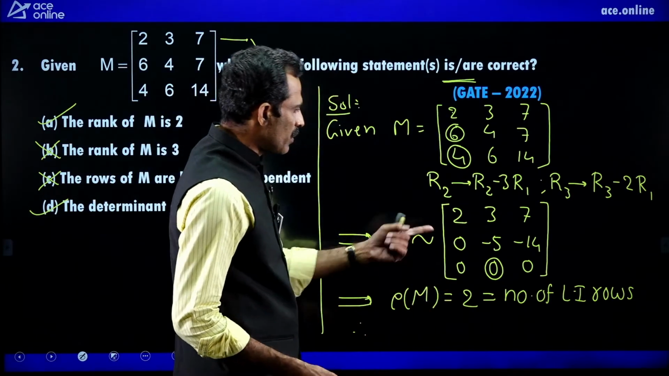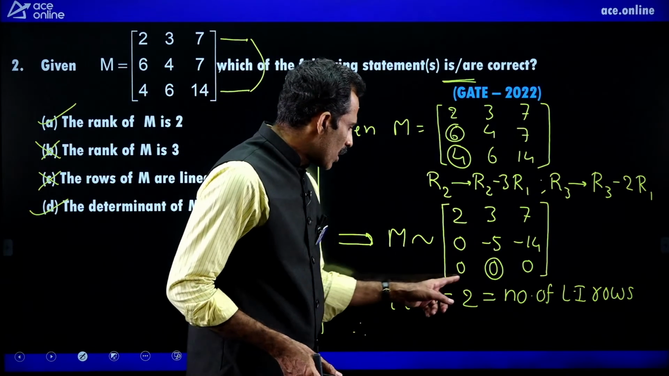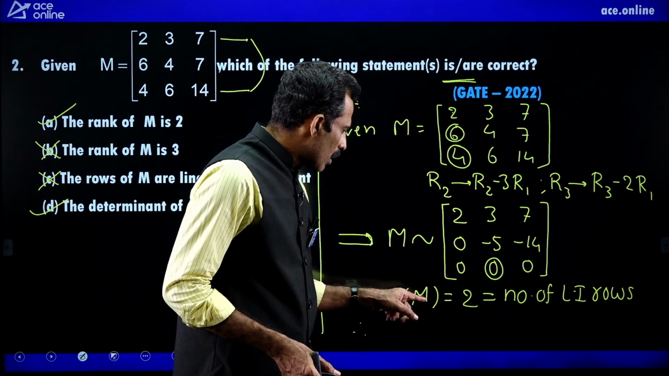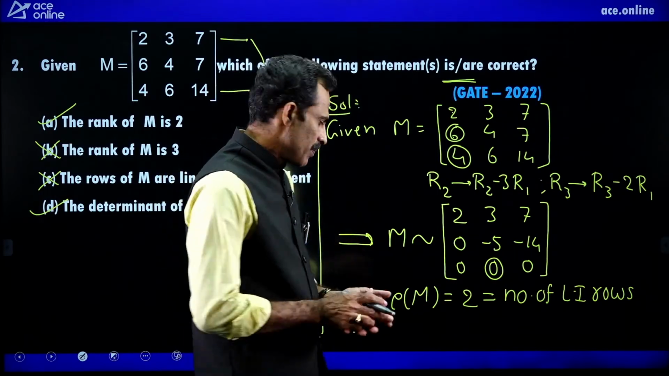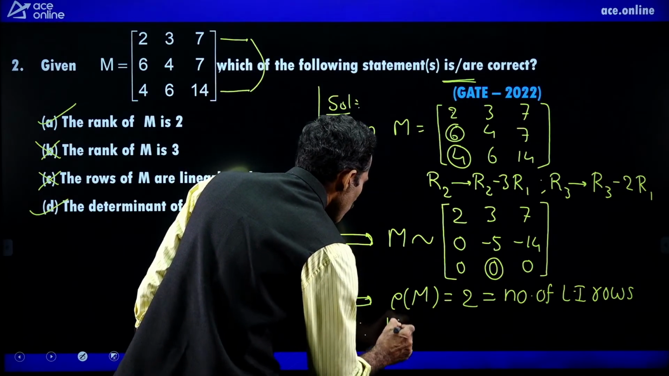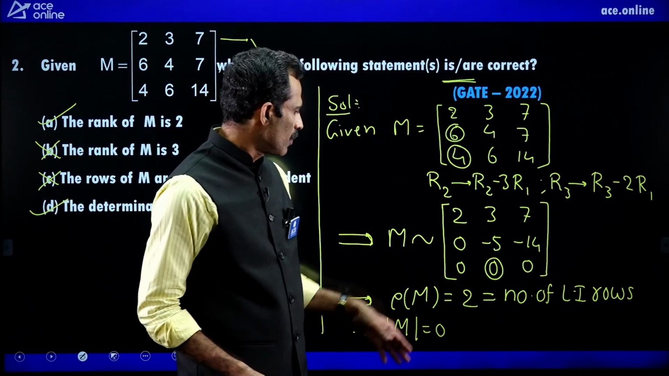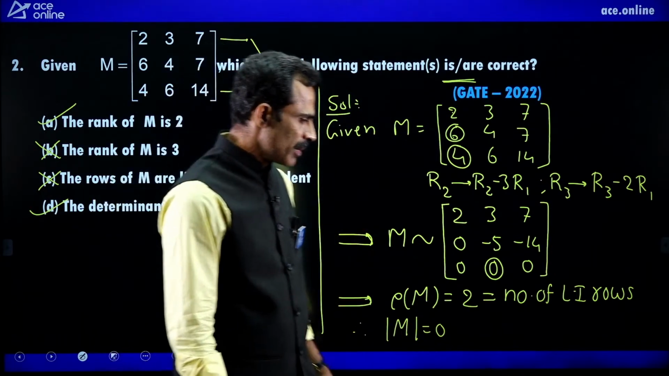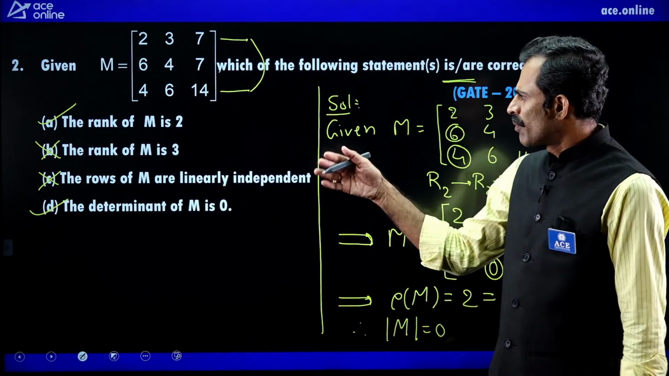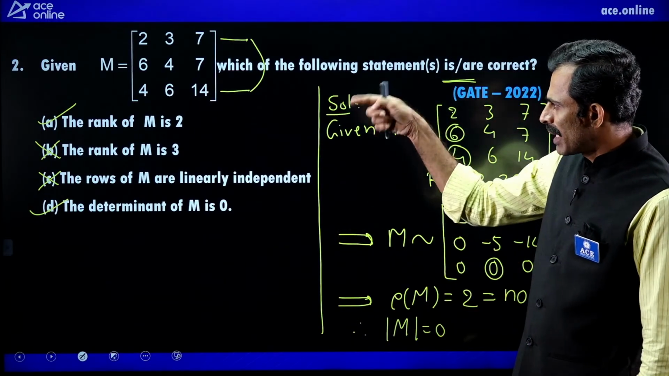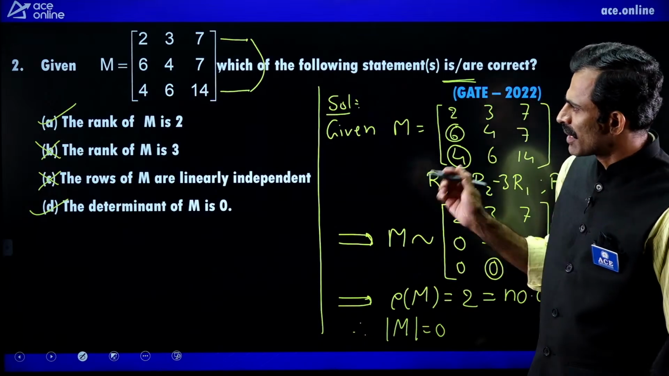When rank of a 3 by 3 matrix is not equal to the order of the matrix, it means the matrix is singular. So determinant of M is also 0. Now from this we can choose the correct statements. Rank of matrix is 3 is wrong. Rank of M is 2, that is the correct statement. A is correct.